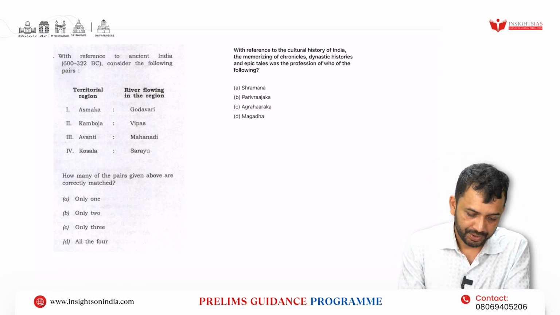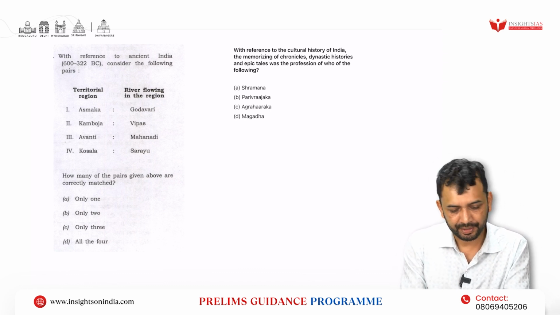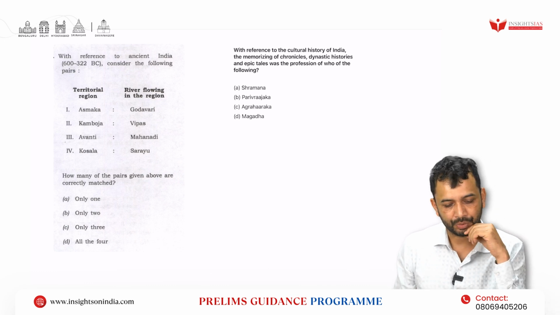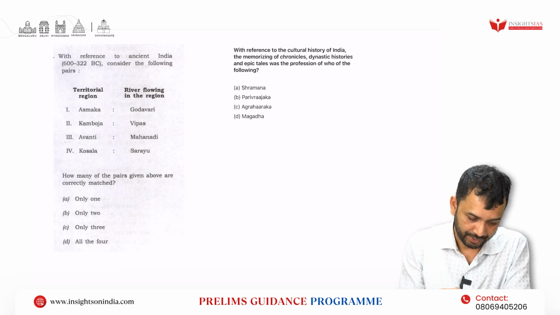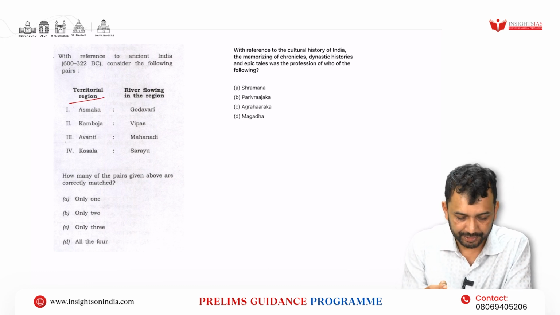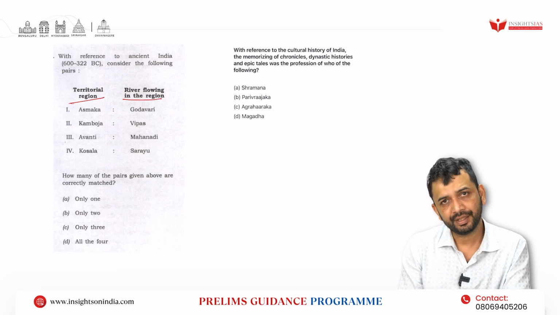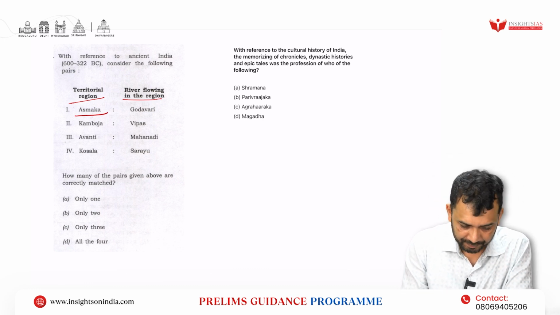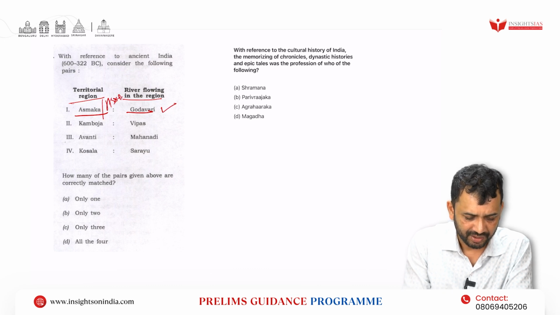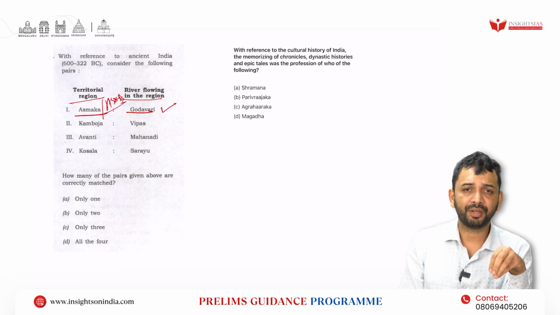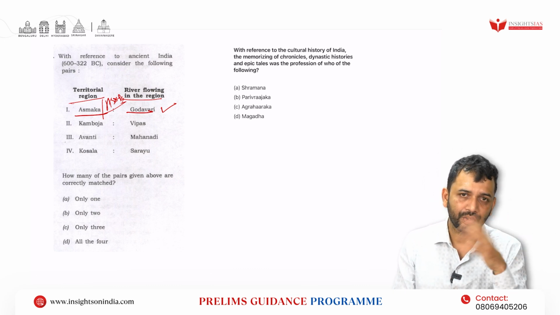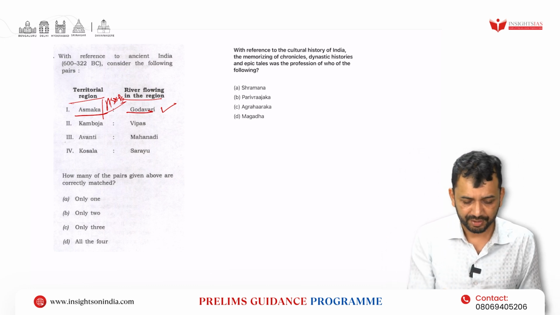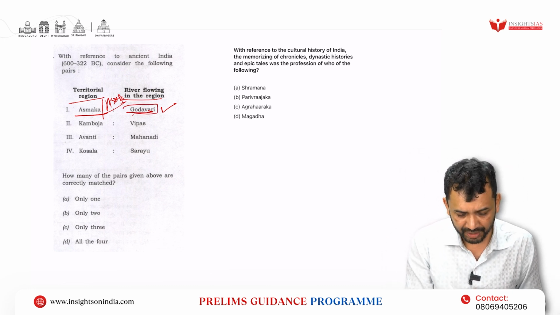First, with reference to ancient India, that is 600 BC to 322 BC, which is the period of Mahajanapadas, consider the following pairs, right? First, territorial region and river flowing in the region. Asmaka, Godavari, yes, it is correct. Asmaka is also called Assaka. It is the only Mahajanapada that is south of the Vindhya, but all of them are north of the Vindhya. The only one in southern India that you can find is Asmaka, and the river that flows through it is the Godavari.